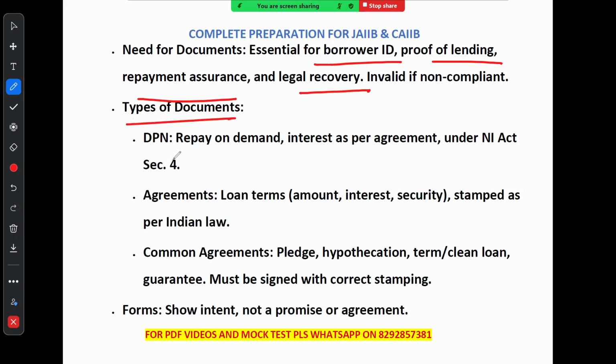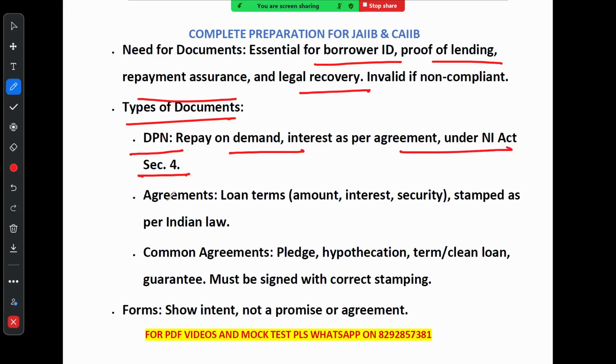Now the types of document. There are a few main types of document. The first is called DPN. DPN stands for demand promissory note. It means that the borrower promises to repay the loan whenever asked, and the interest is charged as per the agreement under the Negotiable Instruments Act, section number 4.